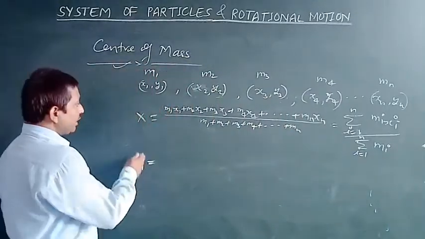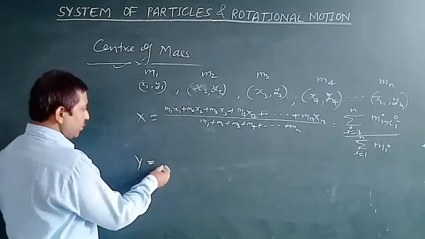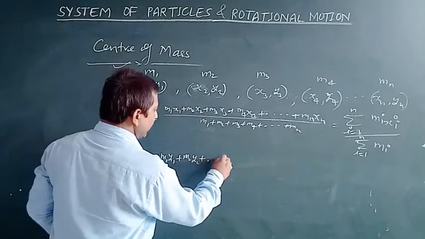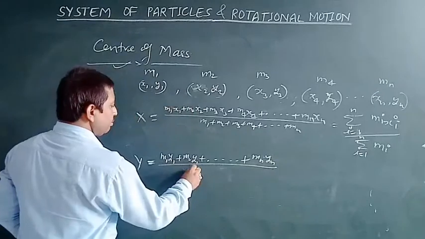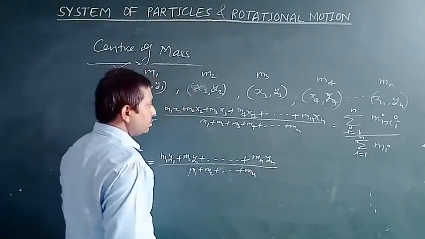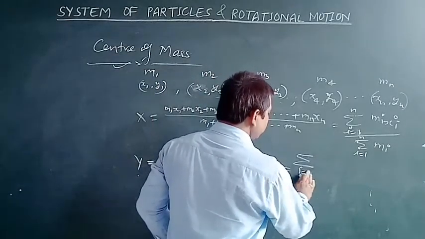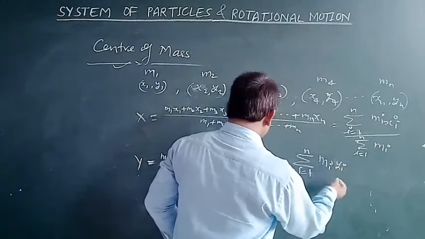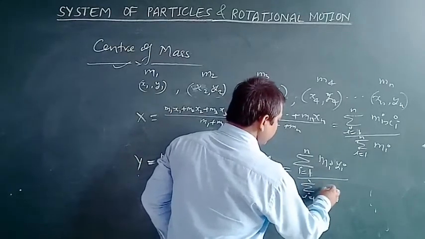Similarly, if we want to find the position value of the center of mass on the y-axis, then y is equal to m1 y1 plus m2 y2 plus and so on plus mn yn by m1 plus m2 plus and so on plus mn. This can be further expressed as sigma i equal to 1 to n m i y i divided by sigma i equal to 1 to n m i.